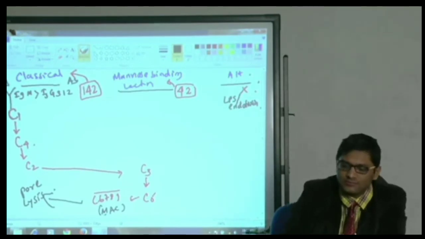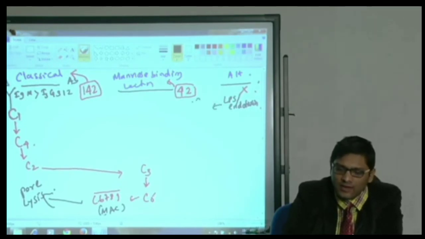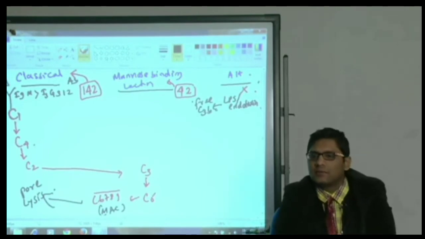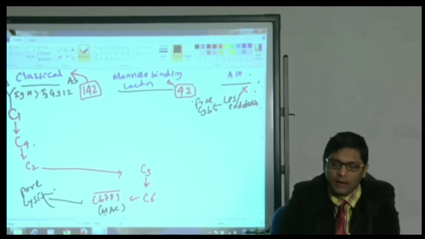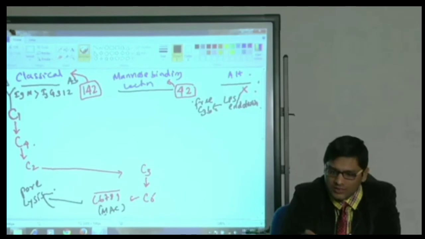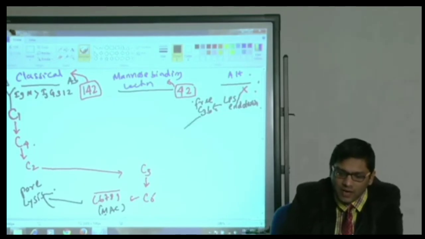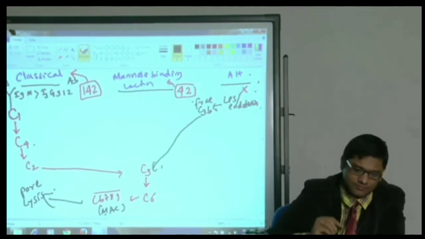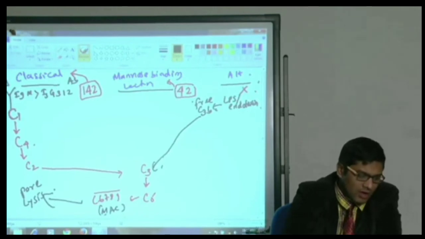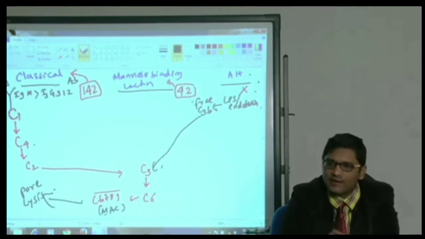What it does is act on the free C3b present in the serum, which will be converted to activated C3.